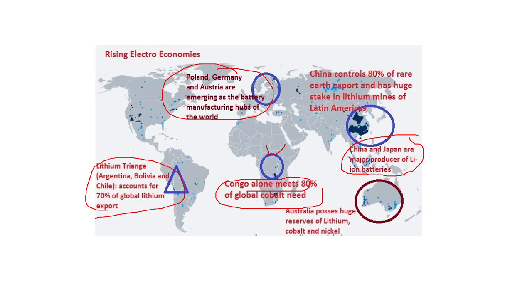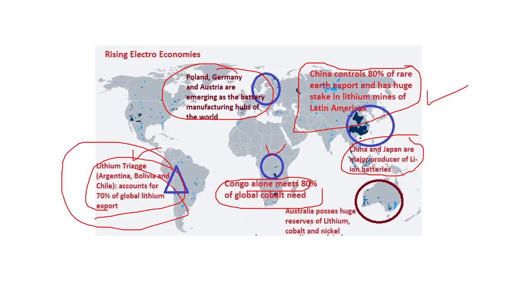Now lithium is the raw material for the production of lithium ion batteries, and China and Japan have captured all of the market, or they are the major producers of lithium ion batteries, right? Now China controls 80% of the rare earth exports and has a huge stake in the lithium mines of Latin America. They have highly invested in Argentina, Bolivia, and Chile, and that is why they control 80% of the rare earth metals, or in particular the lithium ion mines of Latin America.